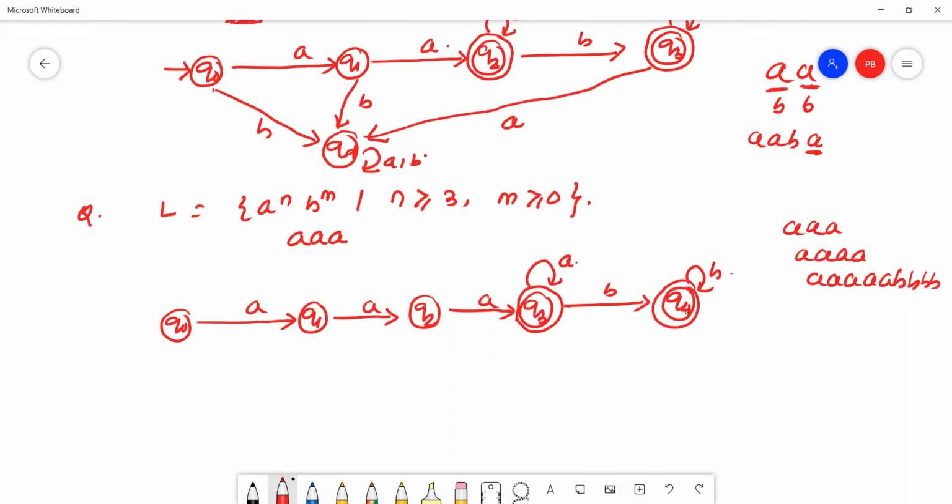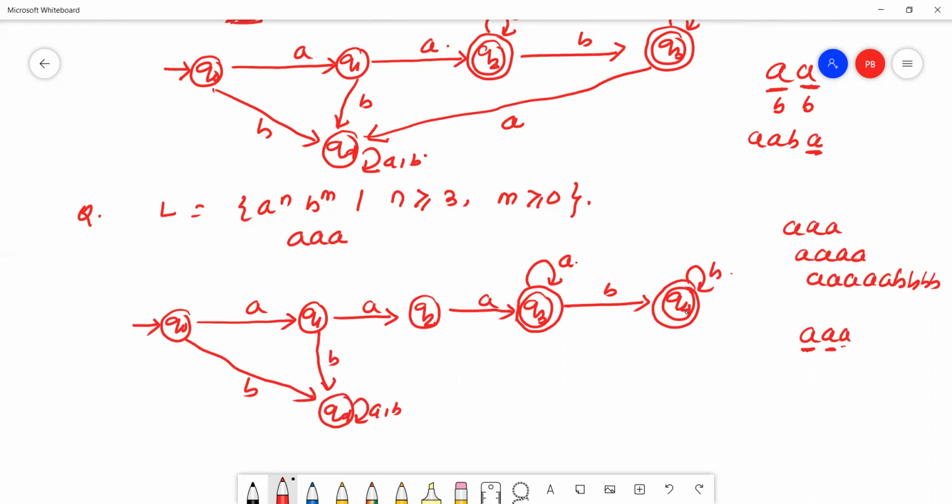Many B's may come. See here, the first alphabet must be A. If it is B, that will go to the dead state. Q0 is the initial state. The second alphabet must be A. If it is B, that will go to the dead state.